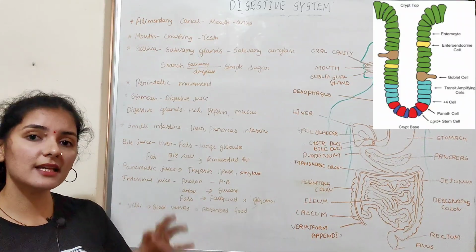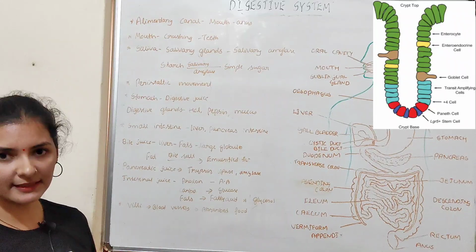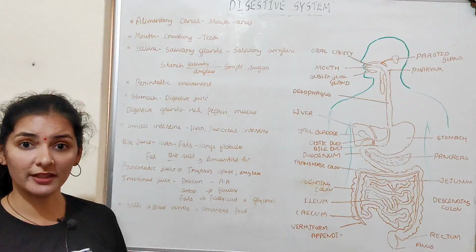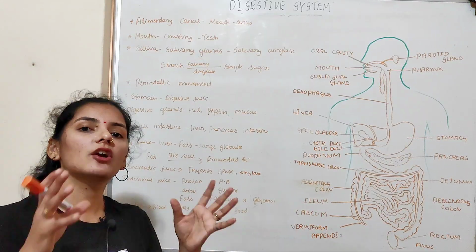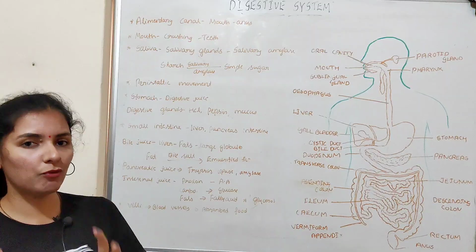So the final step of the digestion is completed by the enzymes present in the intestinal juice, and it takes place in the duodenum part of the small intestine. So finally the complex nutrients will be converted into simple soluble form.